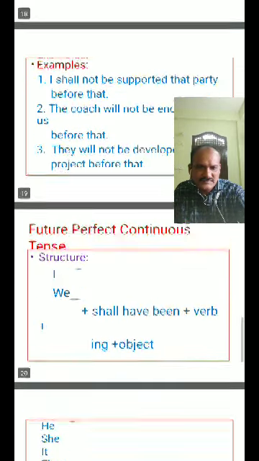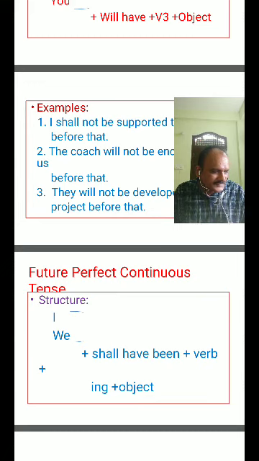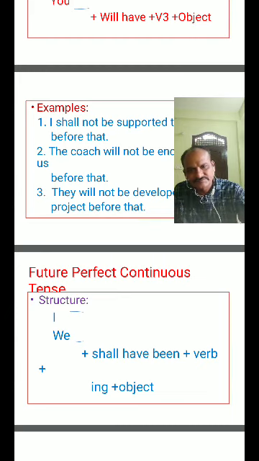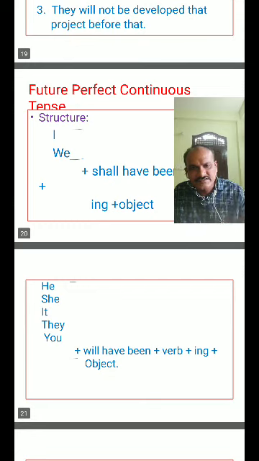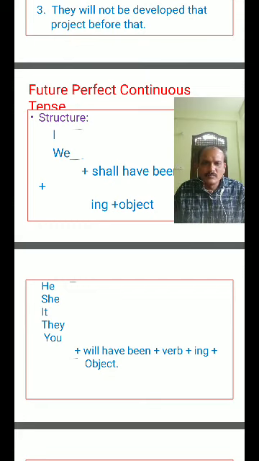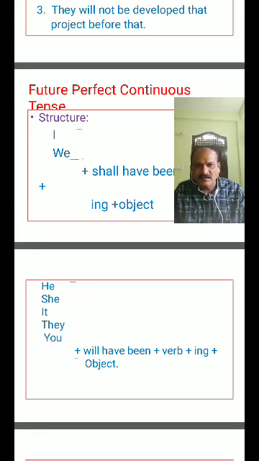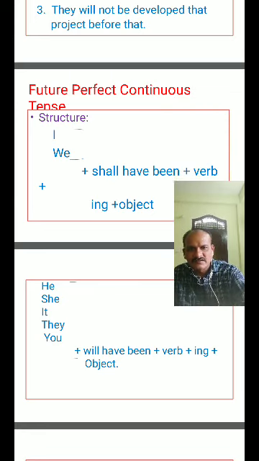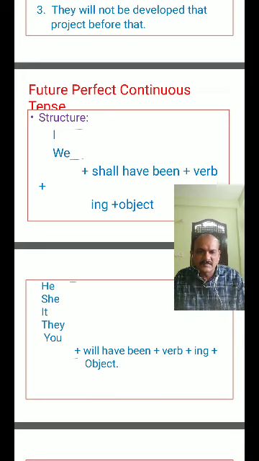Next, come to future perfect continuous. The structure is I, we plus shall have been plus verb in ing form plus object. He, she, it, they, you will have been plus verb in ing form plus object.